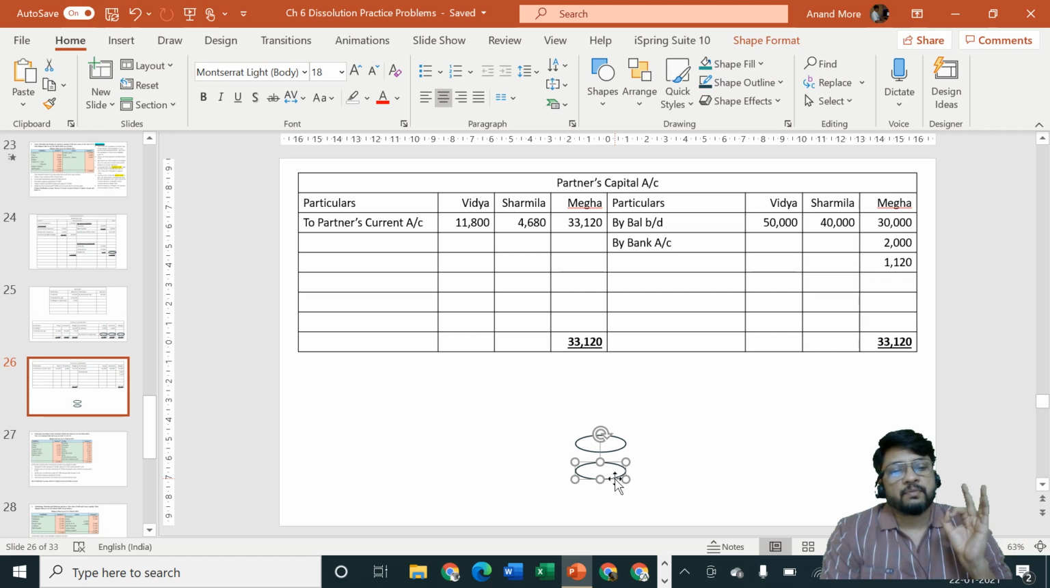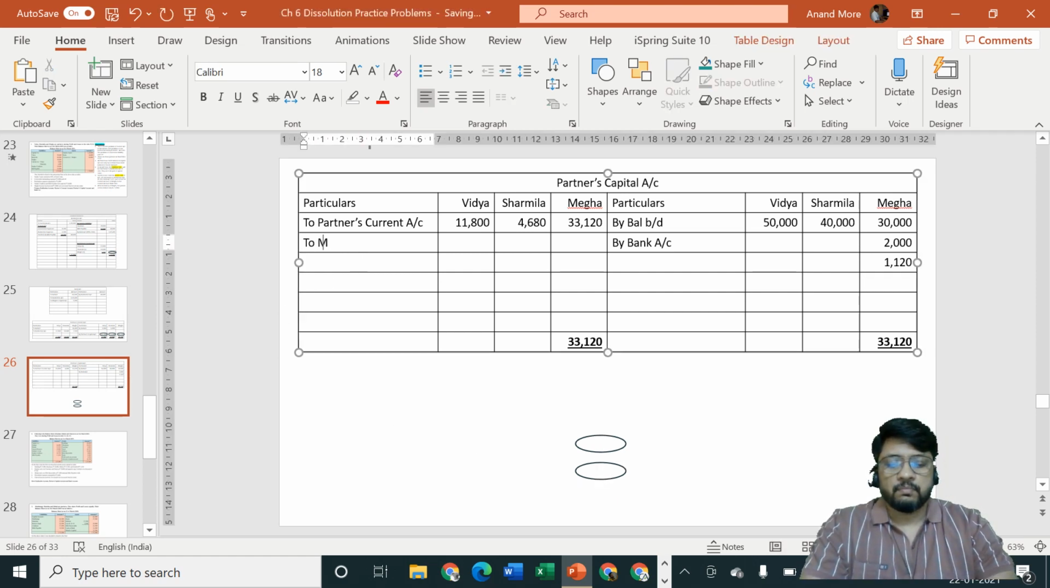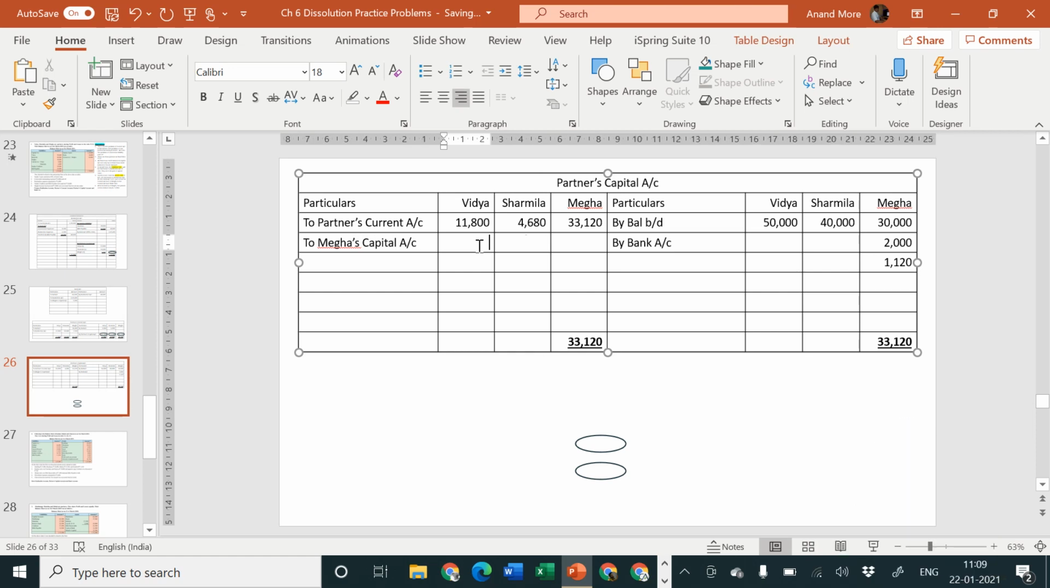So 1,120 rupees is the amount of bad debt which is suffered by us on account of insolvency of one of the partner, this is a loss. Loss is to be transferred to other partner's capital account debit side. So we'll specify here to Megha's capital. To Megha's capital account. And the amount is how much? Let us find out.